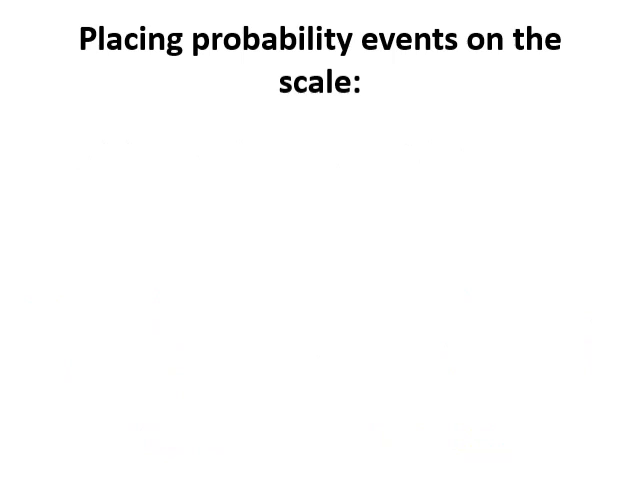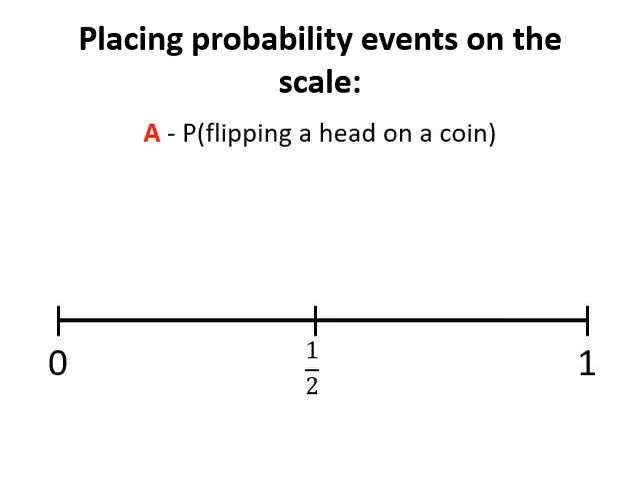Placing probability events on the scale. Let's see through examples. Event A: what is the probability of flipping a head on a coin? You are tossing a coin before the cricket match. They toss the coin to decide whether to bat or bowl. Similarly, what is the probability of getting a head? We know that there are two possible outcomes, a head or a tail, and the probability of a head will be one chance out of two. So the probability of event A is 1 upon 2.